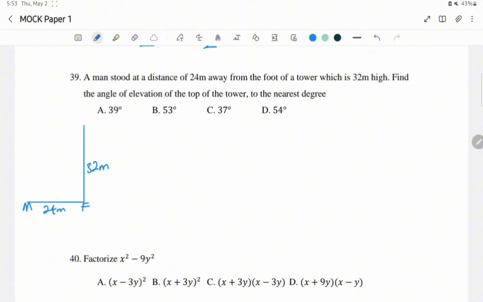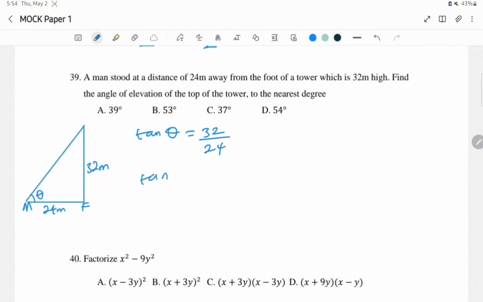Well, this is quite a simple one. This is where the angle of elevation will be. Let's represent it with theta. To find theta, we have the adjacent and the opposite side, which means we are going to apply tangent. Tan theta is opposite, which is 32, over adjacent, 24.